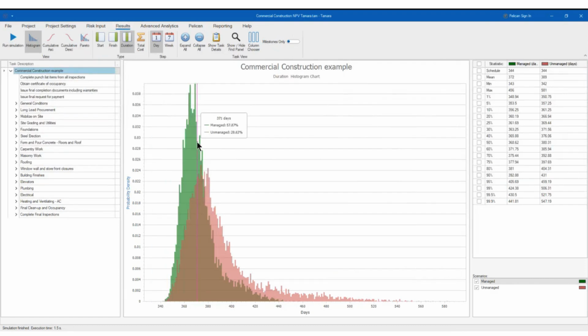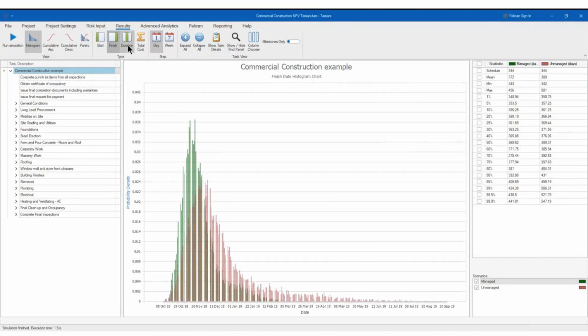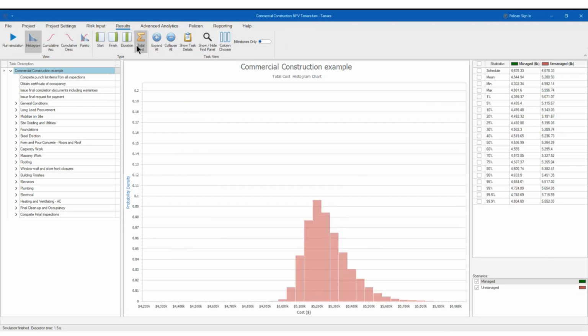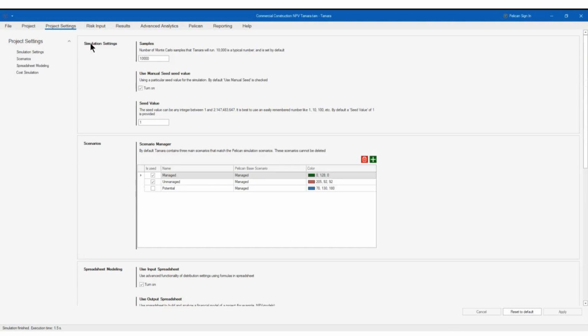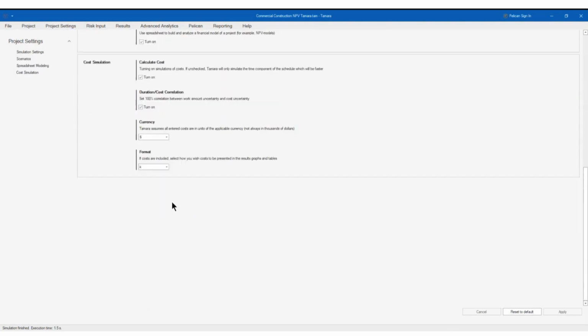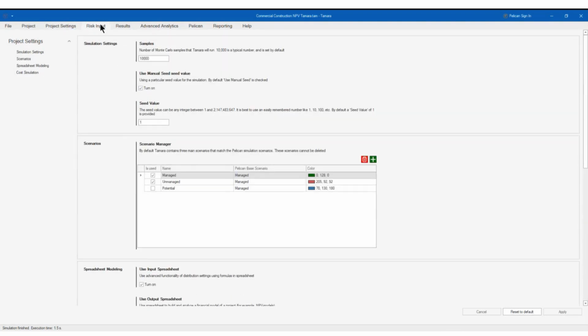Just as a quick recap, please remember that Tamara, and that's the motto that they have, is fast and easy. So you see that now in 40 minutes, we were able to create a complete model. This complete model, you can choose to see the finish date, the duration, the cost, see that it's totally different. You can change the project settings here. You have a lot of things that you could do here.